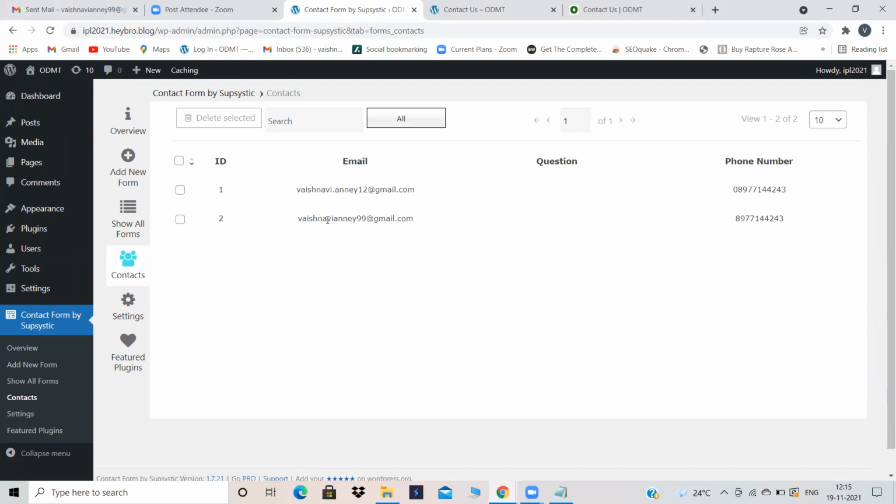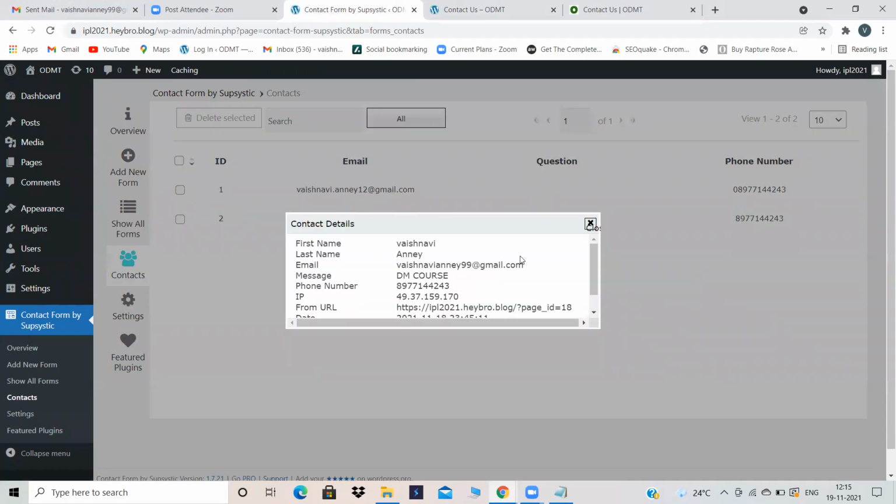Now this is my email ID, this is my phone number, and just click on that email ID and you can see this is the first name, this is the last name, this is their email address, and this is the message. So if somebody fills our contact us form in ODMT also, we will be getting it like this only. Here we will be seeing and we will be contacting them.